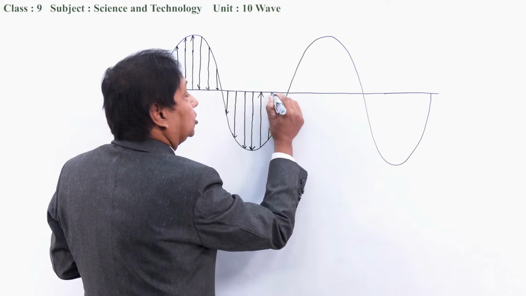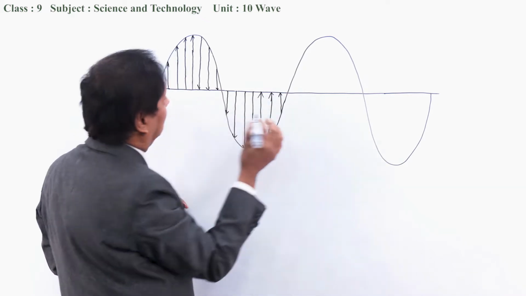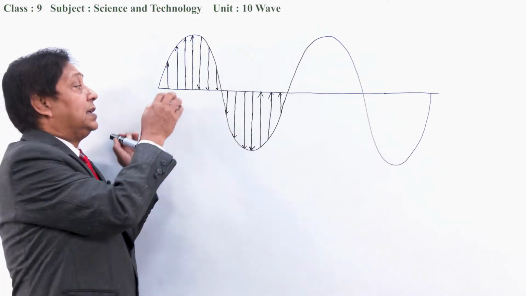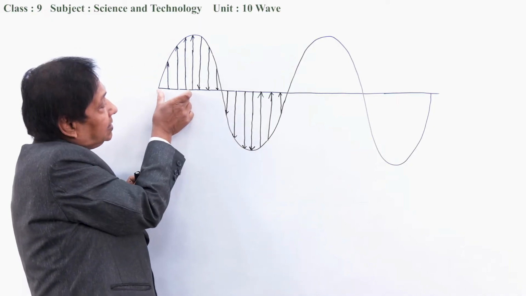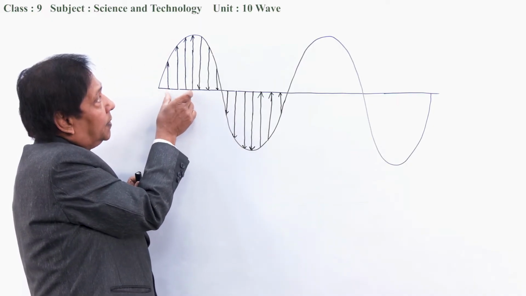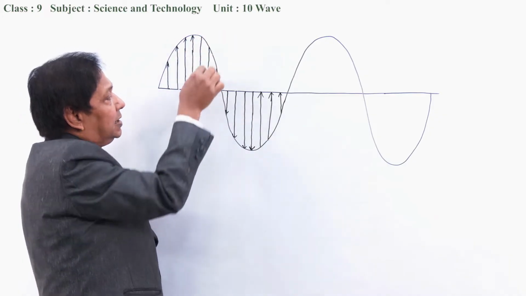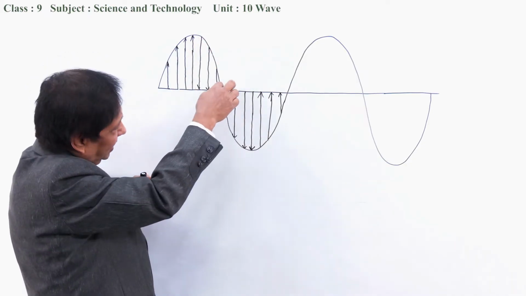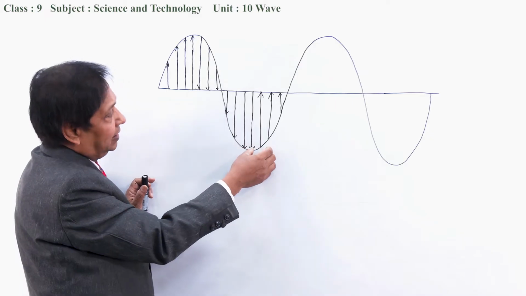This diagram makes you very clear about the vibration of the particles of the medium. Okay, I don't want to draw anymore. Look at this. These particles are moving up and down. I mean to say these 4 particles I'm showing here move to this part of the wave, and the remaining 3 particles are moving downward. And again, the particles are moving downward from the mean position, and again, it is moving upward.